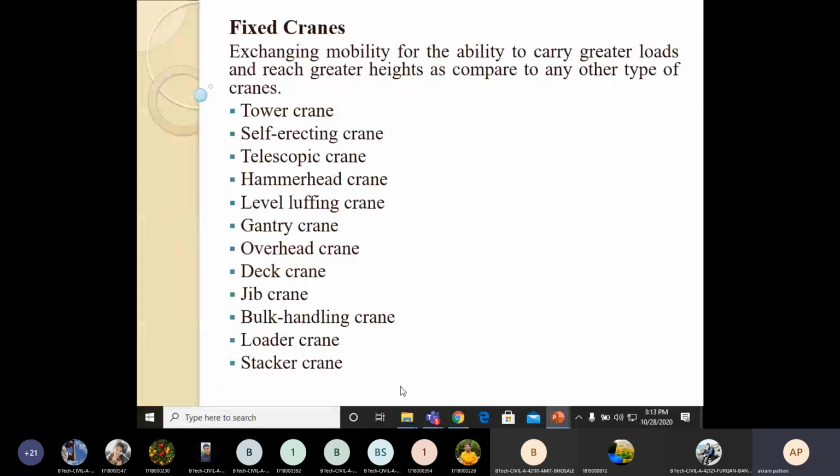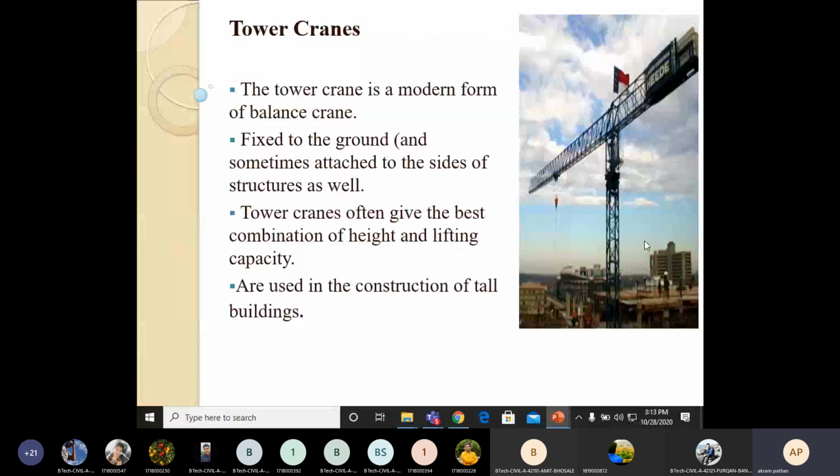The first one is the tower crane. The tower crane is a modern form of balance crane. See here, we require such a high-powered crane. For example, if there are G plus 20 floors, and you want to lift a particular load from one location to another, then such a tower crane will be required.